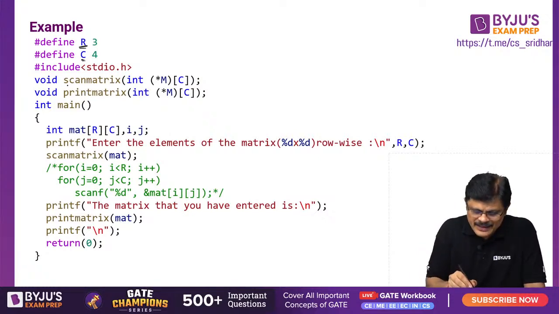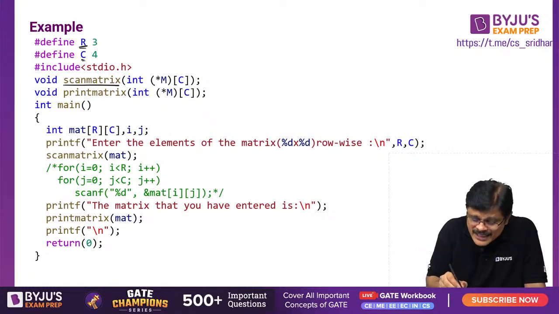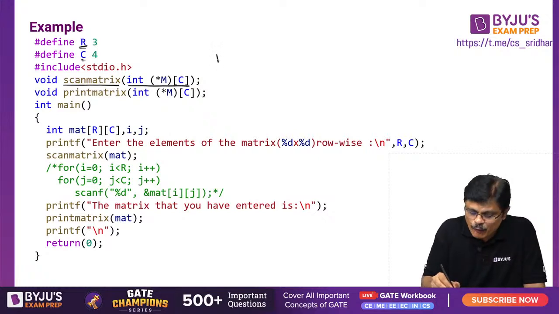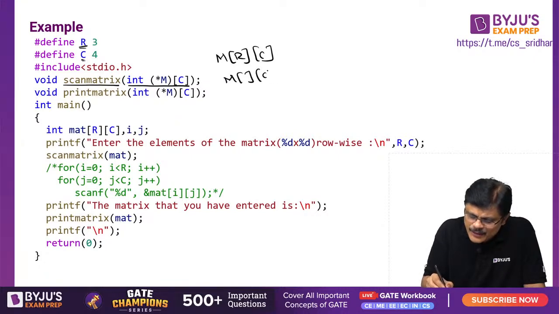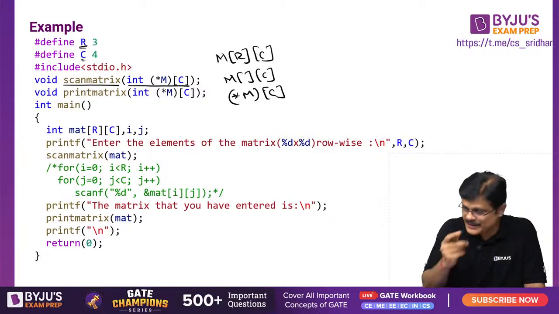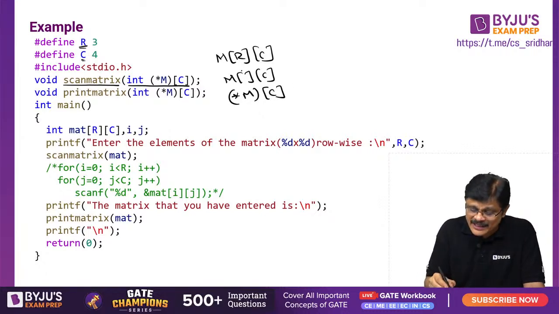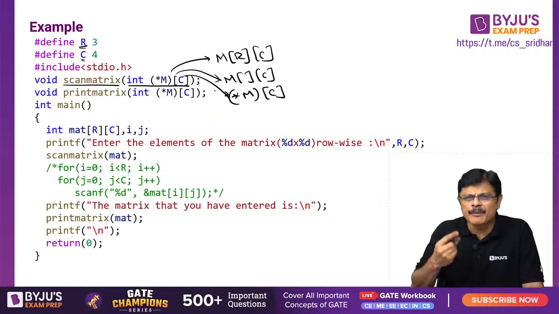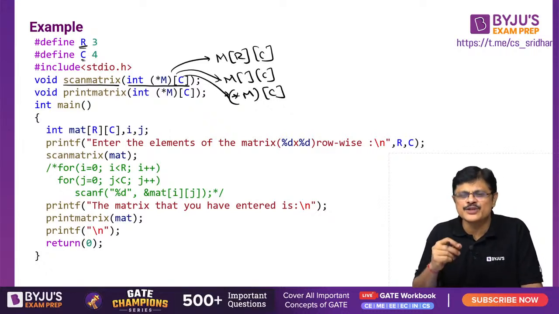Now look here, there is a scan matrix. Now what is the argument taken by this, sir? See, if you want, you can simply say M R C, you can write it, or you can say M C, or you can do star M C. These are the different arguments possible, sir. In the place of this, you can do this, you can do this, or you can do this, my dear friends. Even a double pointer also can be done, but that is used generally with dynamically allocated memory, my dear friends.